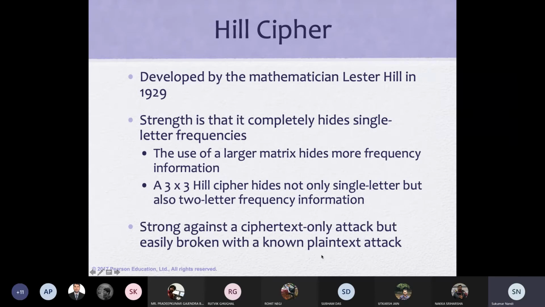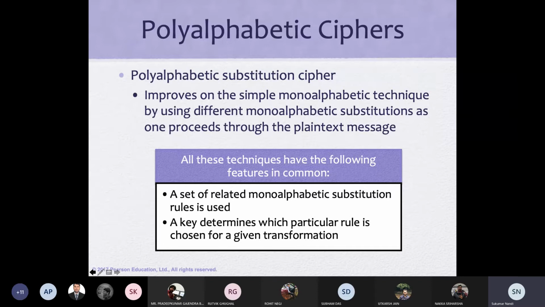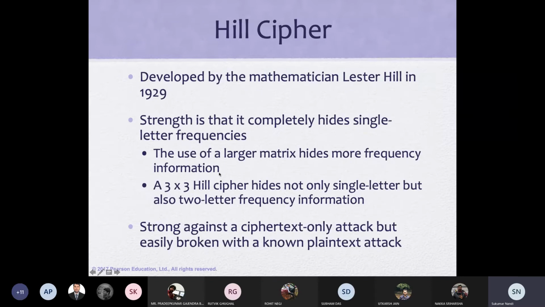Hill cipher is another cipher. Please read it yourself, I have just kept it here. Hill cipher, instead of two alphabets, uses three alphabets, a matrix. From three alphabets, you can create another 3 by 3 matrix multiplied by the 3 characters, matrix multiplication. Obviously, a character or letter means 1, 2, 3, 4 up to 26. With matrix multiplication, you get 3 new alphabets, which are a combination of the 3. It is a strong cipher against a ciphertext-only attack because it is a combination of 3. You cannot find singletons.